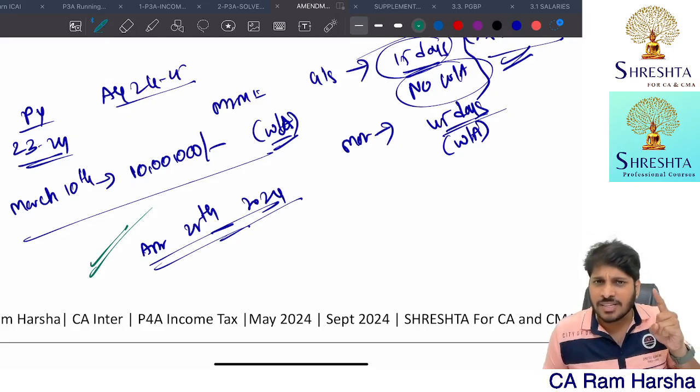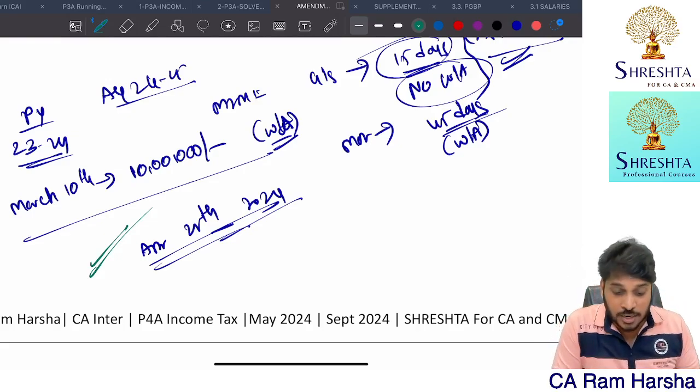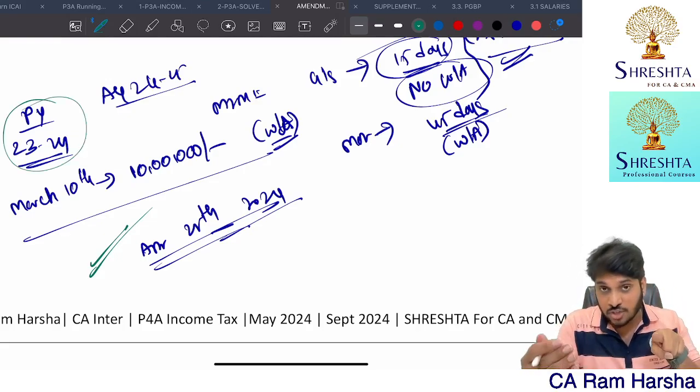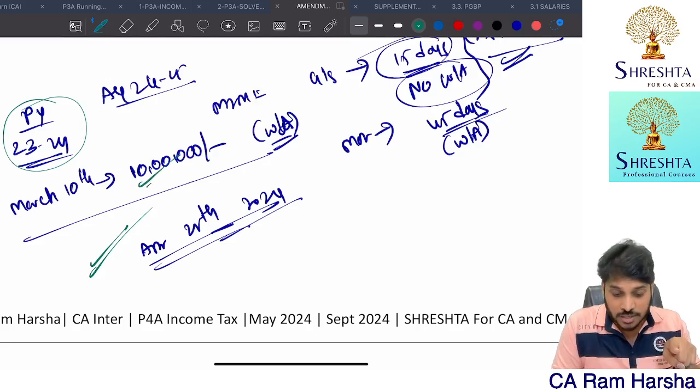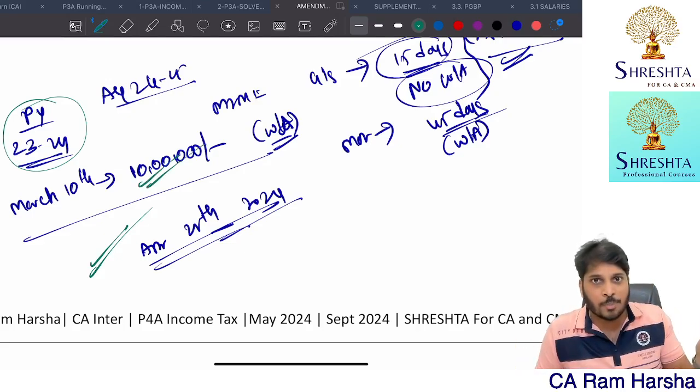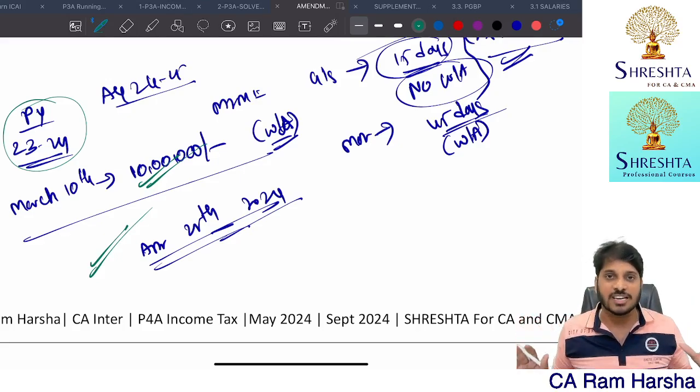You will get deduction for the actual year. What is the actual year? I purchased the goods in 23-24, accrual basis. So for the same year, you can claim deduction. You already debited to P&L, no treatment. You are allowed the deduction.